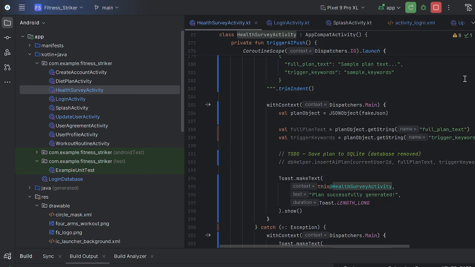I'm about to demonstrate my app here and what I have done and what I plan on doing. Let me give you a little bit of detailed explanation of what this app is and what it's for. Basically, it's called Fitness Striker. It's the name of the app.